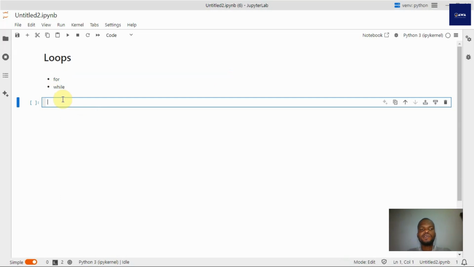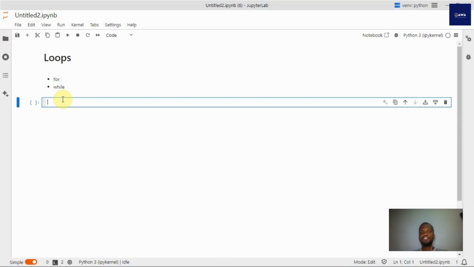Okay guys, so today in this video we're going to look at loops, and two kinds of loops: the for loop and the while loop. Now the for loop iterates over a sequence, over a list of items, so it repeats a process over a list of items, while the while loop repeats a process or a statement while a condition is true. Both of them are repetitive in nature. Let's try the for loop.